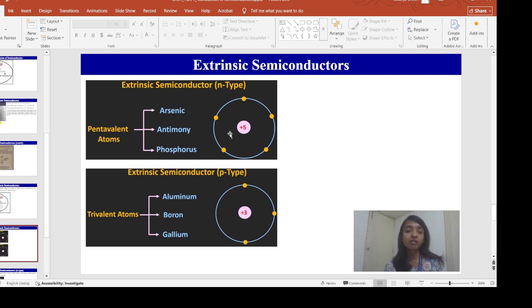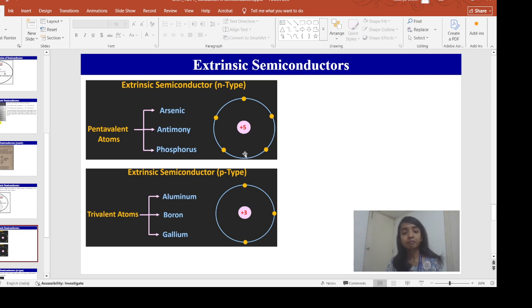This free electron will take part in the conduction, and the energy that is required to make this fifth electron free is very less.